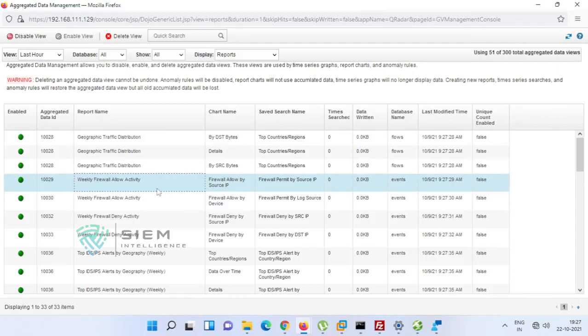But this aggregated data management will help you out. It will give results within 1 to 2 minutes, maximum 5 or 10 minutes. Even if it is bigger data like monthly data, it may give results within a maximum of 10 to 15 minutes.